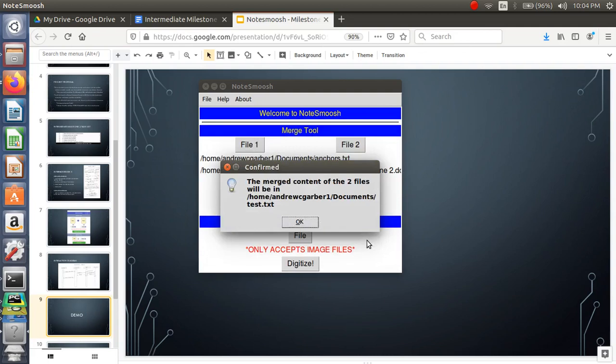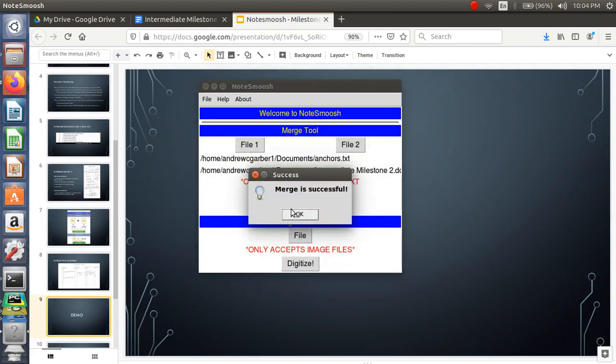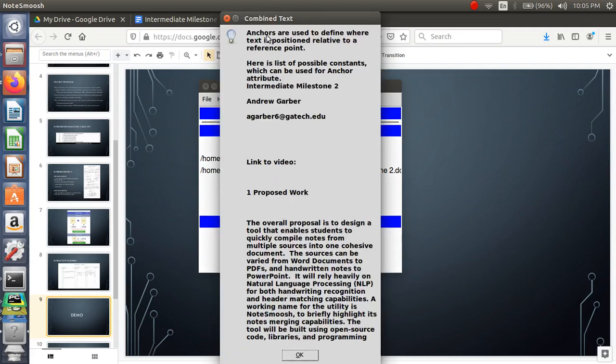Okay, I'm gonna hit save here, and then this just tells you, hey, this is where I'm saving this file. It's gonna be at this location. So hit OK. All right, tells me the merge is successful, which is great. And then it asks me if I want to view it. This is gonna look a little bit garbled, and I'll hit yes over here, but you can see.